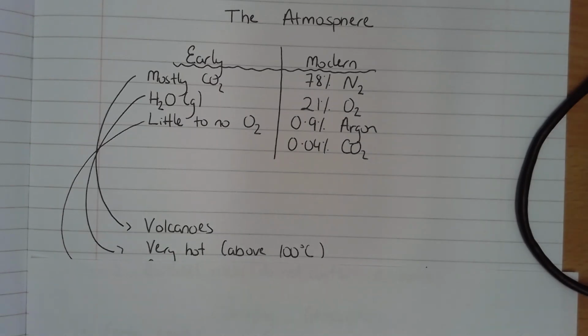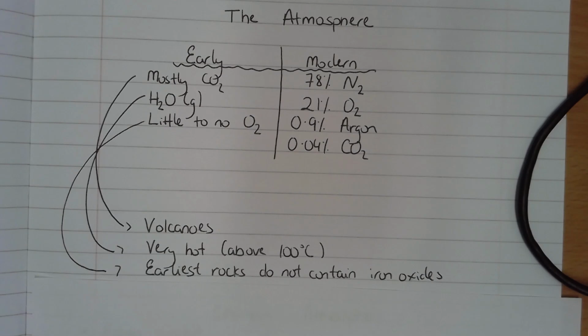How do we know there was no O2? Well, the earliest rocks, so rocks will contain some iron, and the iron in rocks will react with the O2 in the atmosphere if O2 is present, and that will go from iron to iron oxide. But the earliest rocks don't contain any iron oxide. They contain iron sulfides, telling us there was some sulfur in the atmosphere, but no iron oxides. That means there was no oxygen available for the iron to react with.